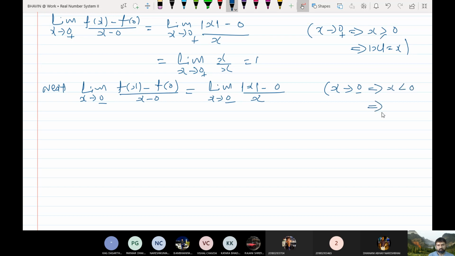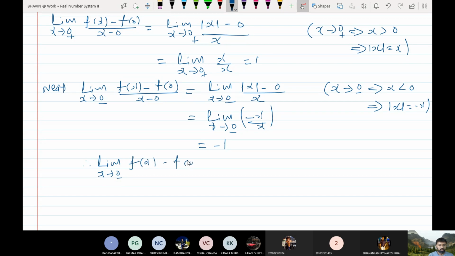This implies that mod x is equal to minus x. Okay, so the limit as x tends to 0 minus of mod x is minus x upon x. So what is the answer of this limit? It is just minus 1. So now you can see that the right limit of the function at 0 and this left limit, these two are different.